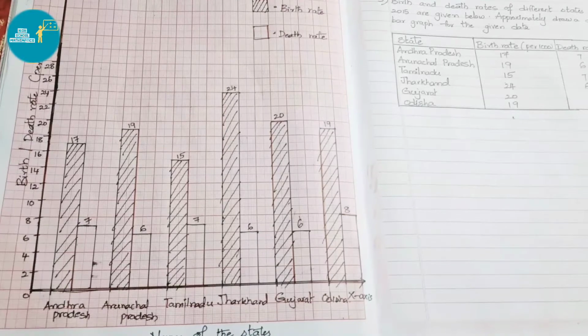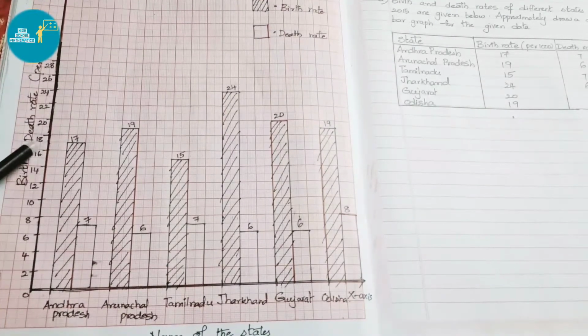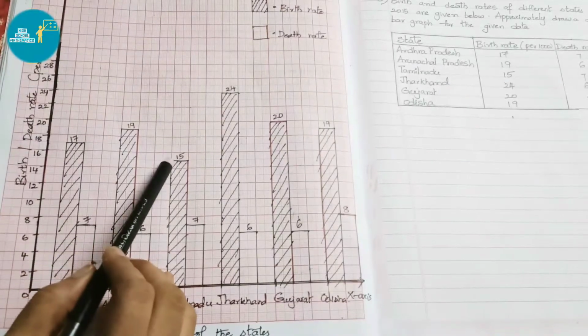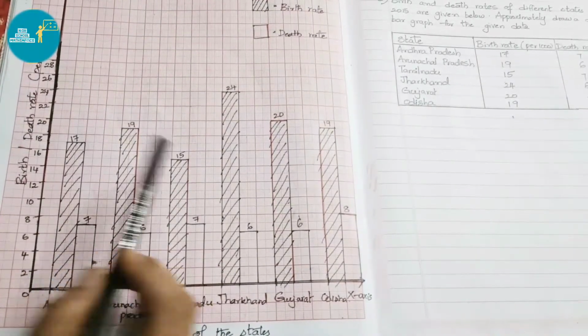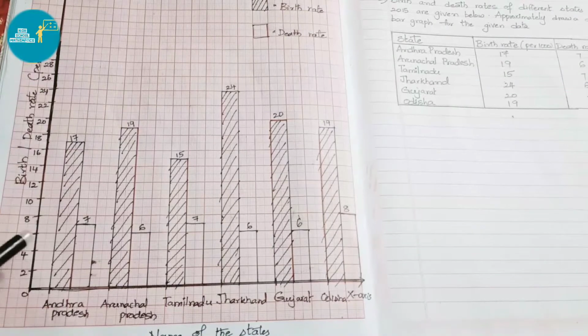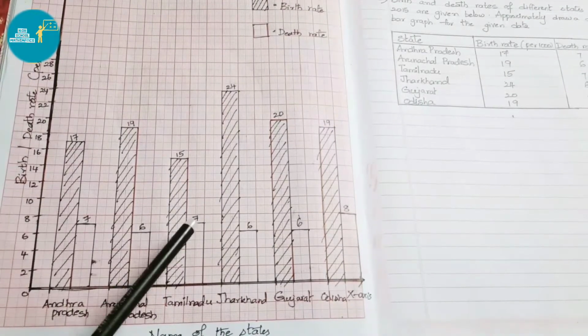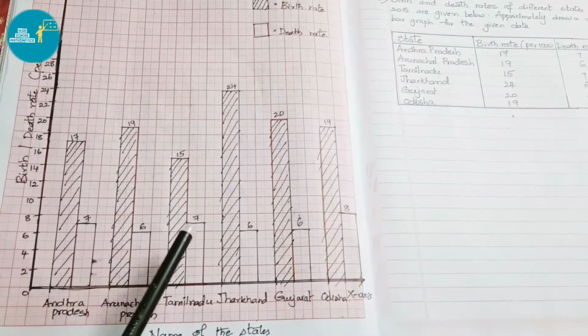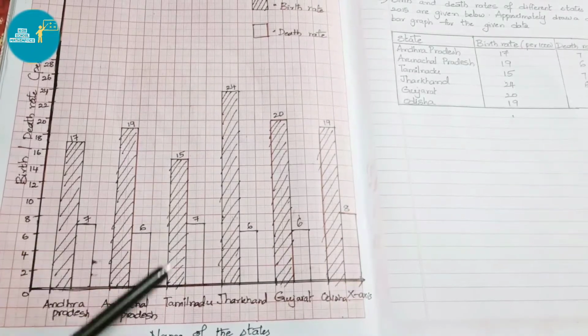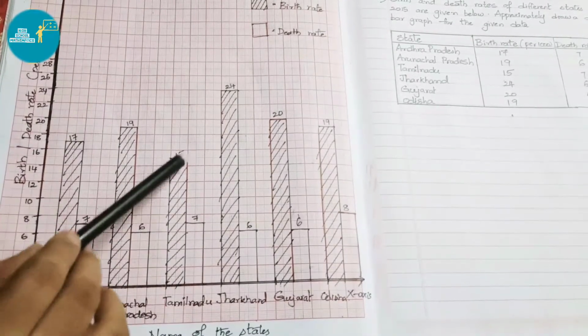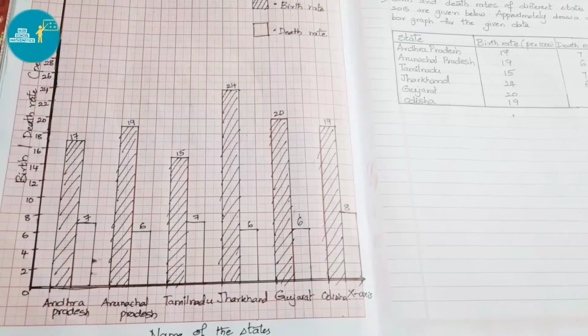See next one, Tamil Nadu birth rate is 15. It is in between 14 and 16. So we have drawn in between them 15, and death rate is 7. 7 is in between 6 and 8. So we have drawn in middle and marked it as 7. And then we have joined them, and birth rate we have represented with crossed line.